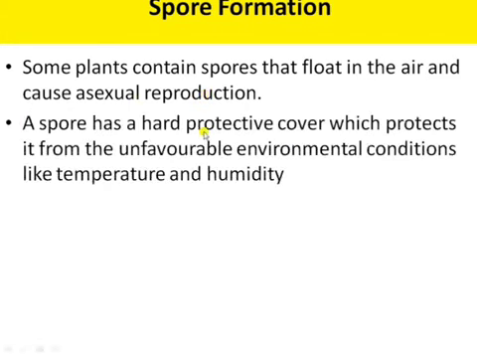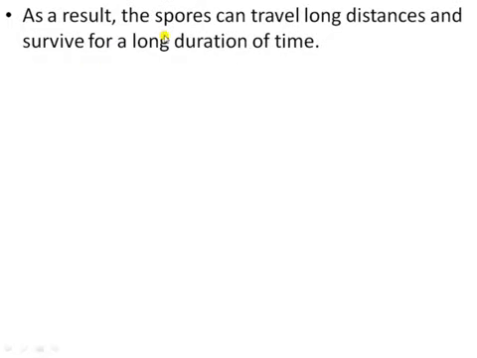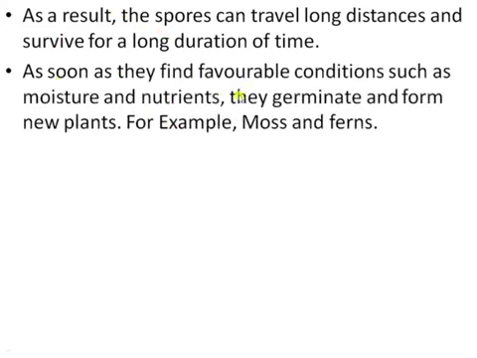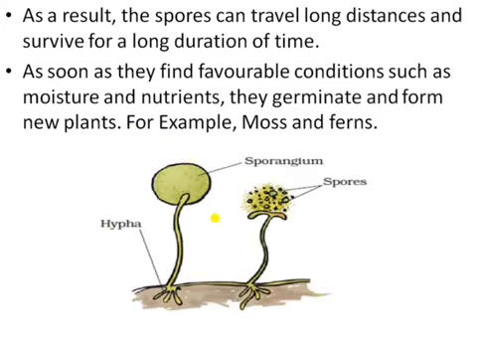A spore has a hard protective cover which protects it from unfavorable environmental conditions like temperature and humidity. Because of the hard covering, the spores can travel long distances and survive for a long duration of time. As soon as they find favorable conditions such as moisture and nutrients, they germinate and form a new plant. You can see the spore formation in moss, ferns and bread mold. So here you can see